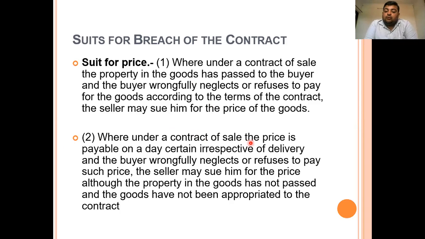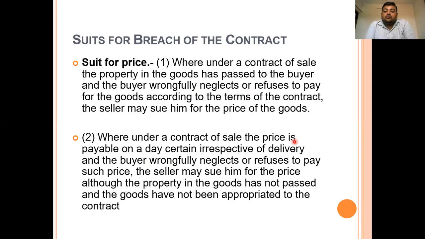Second, where under the contract of sale the price is payable on a day certain irrespective of delivery, and the buyer wrongfully neglects or refuses to pay such price, the seller may sue him for the price although the property of goods has not passed and the goods have not been appropriated to the contract. The first case when the unpaid seller can sue for the price of goods is that if the property of goods has been transferred and passed to the buyer, and the buyer, by making any number of excuses, refuses to pay.